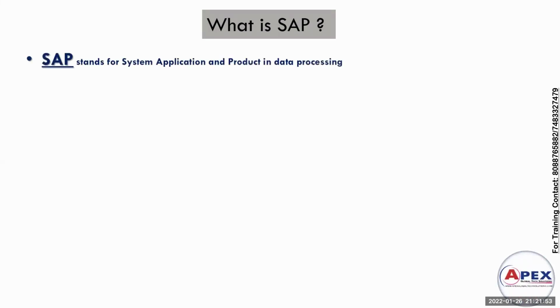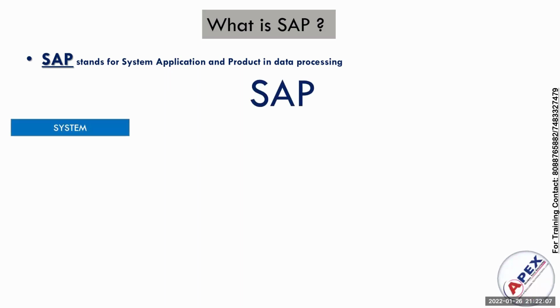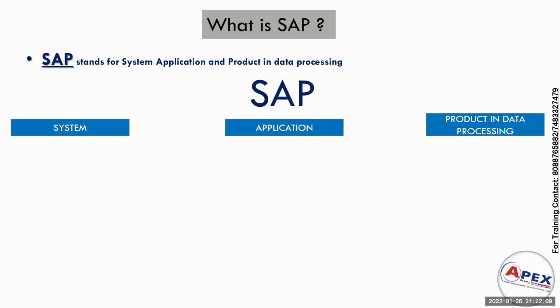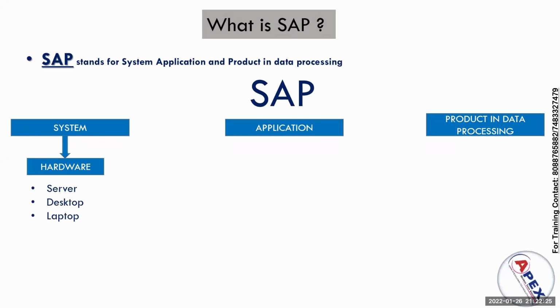SAP stands for System, Application and Product in Data Processing. I will tell you what exactly that means. System, Application and Product in Data Processing. We'll see first, system. Next, application. We will understand with individual terms. See, system means nothing but the hardware you are going to use, whether it may be a server, desktop or laptop.